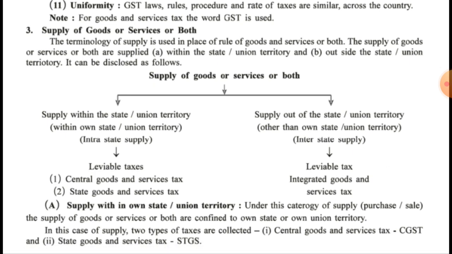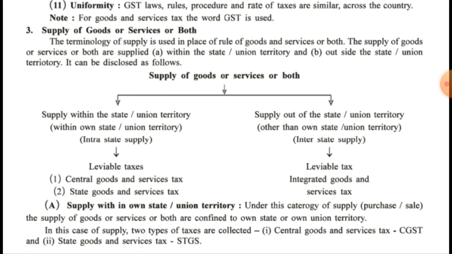Supply within own state or union territory. Under this category of supply or purchase or sell, the supply of goods or services or both are confined to own state or union territory. It means under this, the goods are supplied or services are supplied within one state or union territory, within the state or union territory itself.